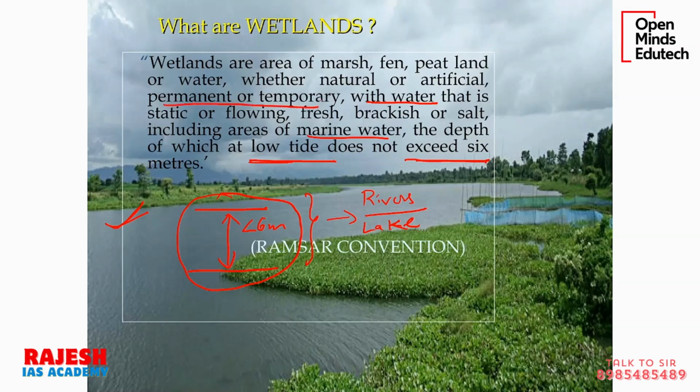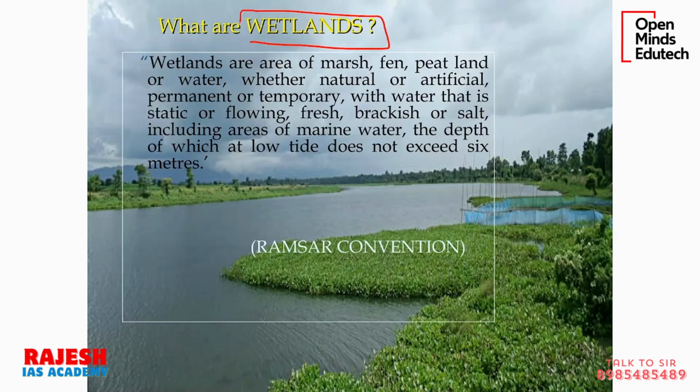That means even at some point in the time, if it is filled with water, it can also be called wetland. So why are these wetlands very important? Because wetlands like this give a home to many animals, many species, many birds, many fishes, etc. So it is ecologically very important. That is why wetlands are very important for any ecosystem.